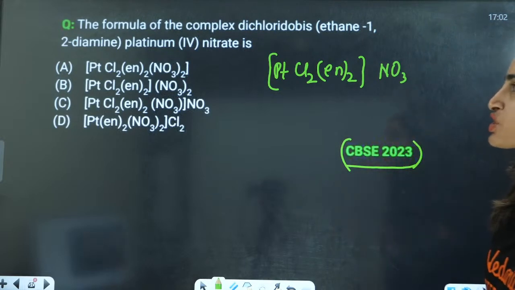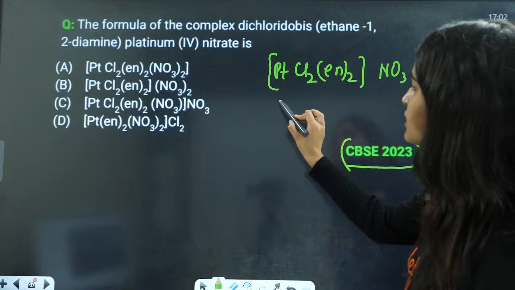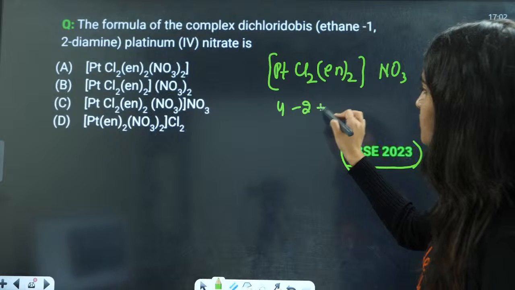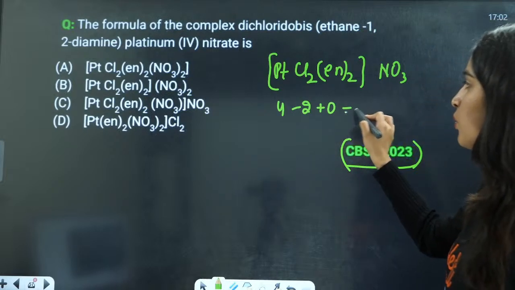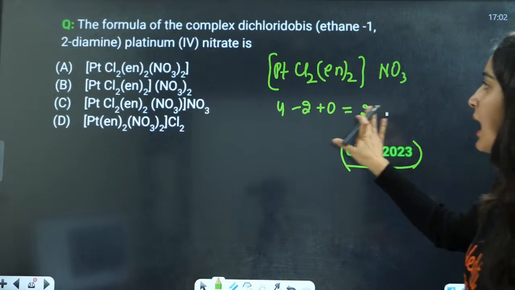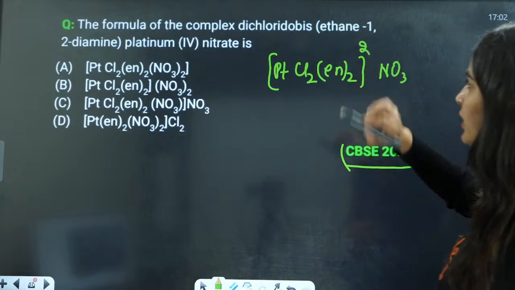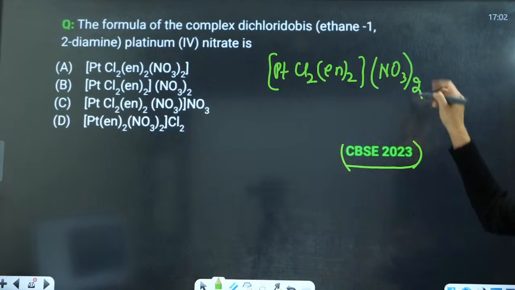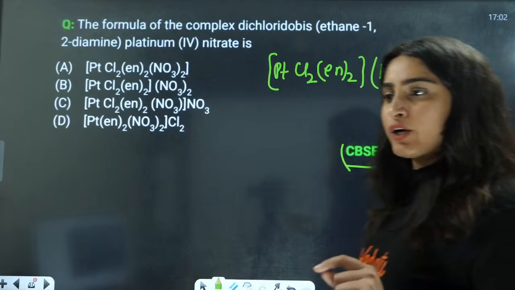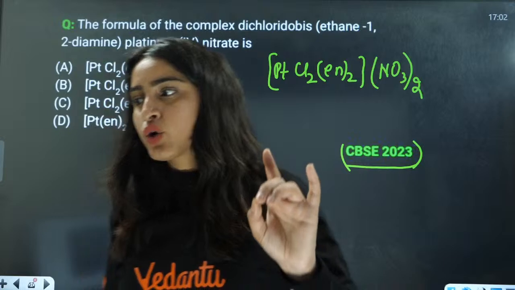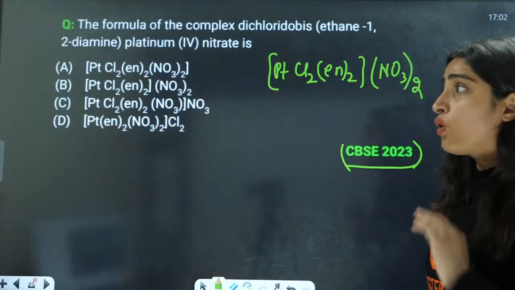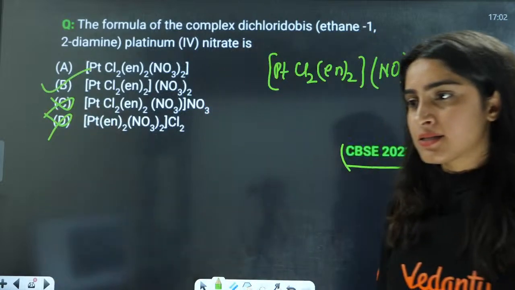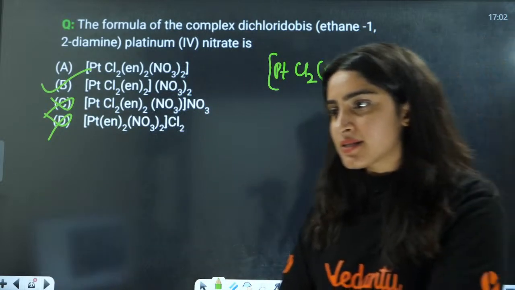Now what is the oxidation state here? Oxidation state is 4 plus, this is minus 2 and this is 0, equals 2. That means the whole complex ion is going to have a charge of plus 2. If it is plus 2, there will be cross valency, and the 2 will go on the subscript of the nitrate ion. Understood? So C is not the correct answer, B is the correct answer.